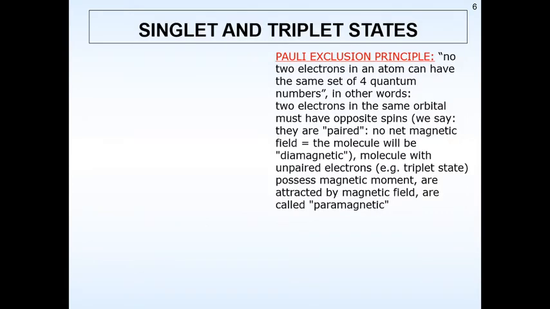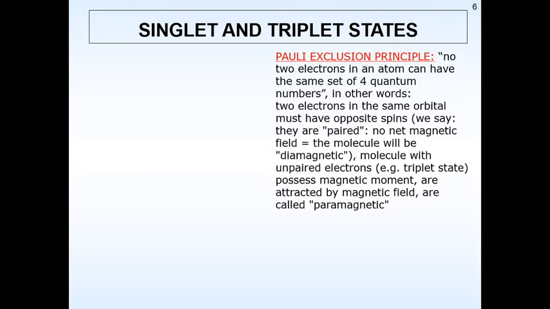Next, we have already learned how to calculate the multiplicities of a singlet and triplet state. But what are these singlet and triplet states based on? It is based on Pauli's exclusion principle, which states that no two electrons in an atom can have the same set of four quantum numbers. In other words, in the same orbital the electrons must have two opposite spins. That means they should be paired, so the net result is diamagnetic. That means it will not have a magnetic moment.